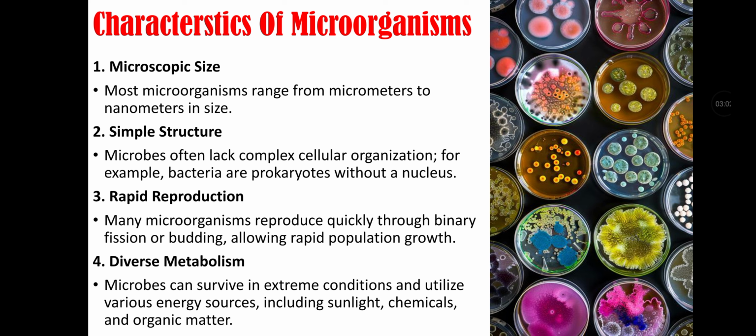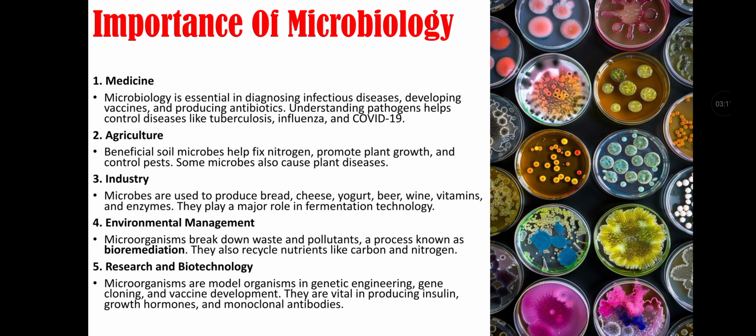Fourth characteristic is diverse metabolism, as microbes can survive in extreme conditions and utilize various energy sources, including sunlight, chemicals, and organic matter.